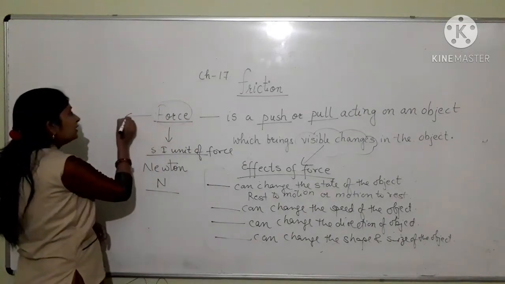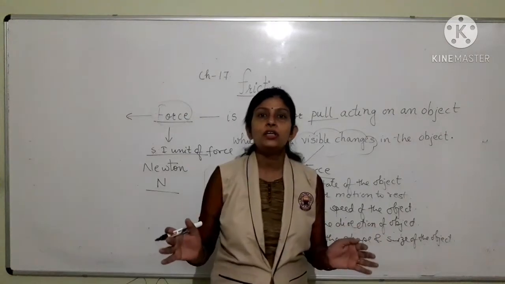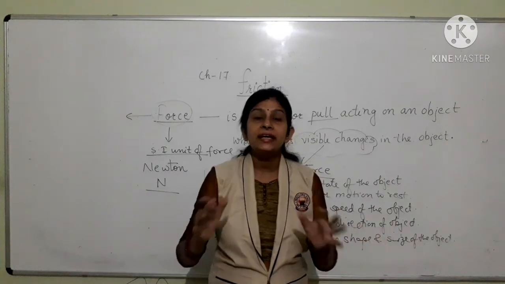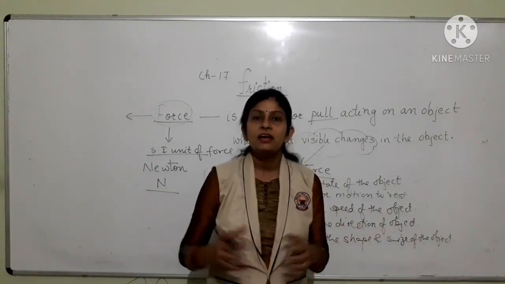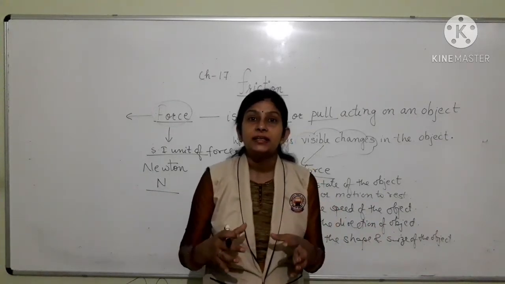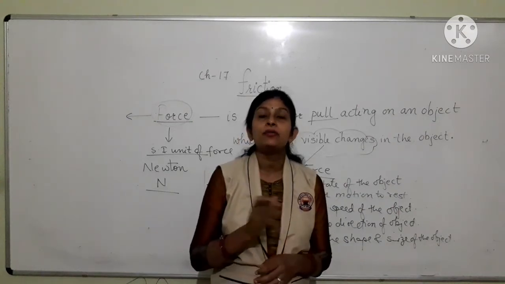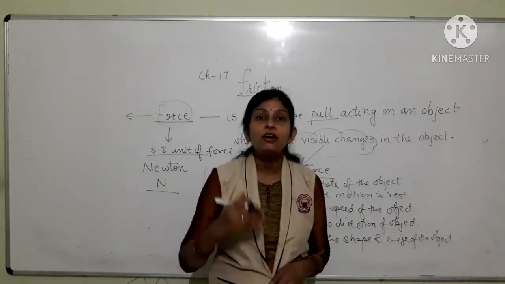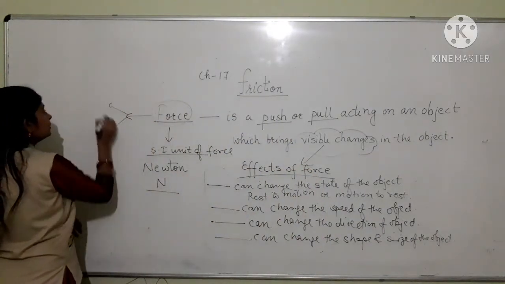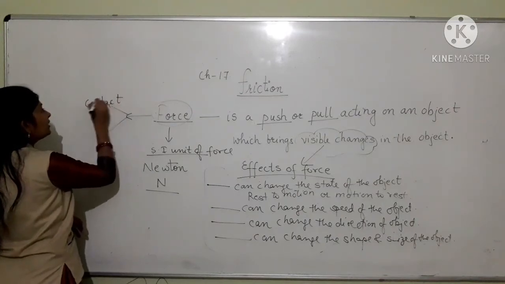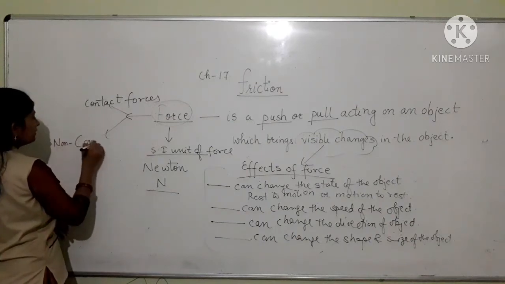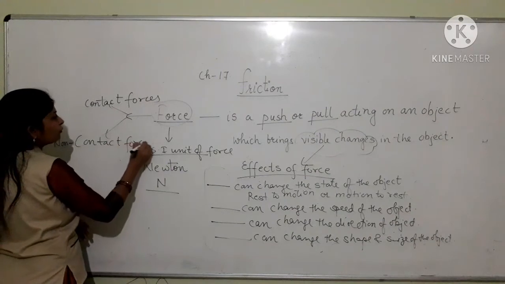Now, there is an important thing. Force always exists between two objects which interact with each other. It means when two objects interact with each other, then a force is acting between the two objects. Depending on the kind of interaction they have, force can be categorized into two types: contact force and non-contact force.